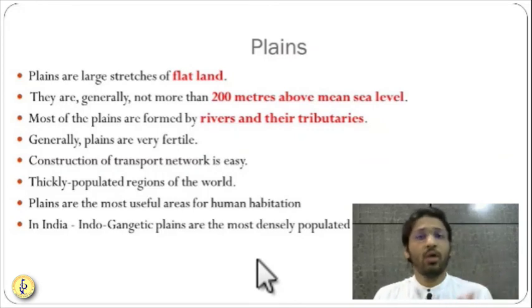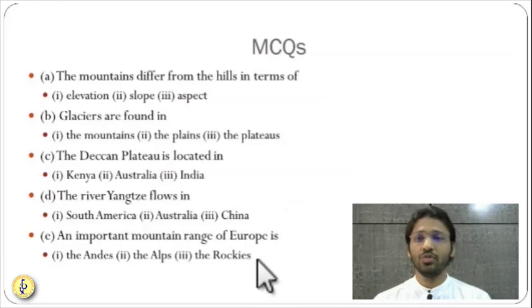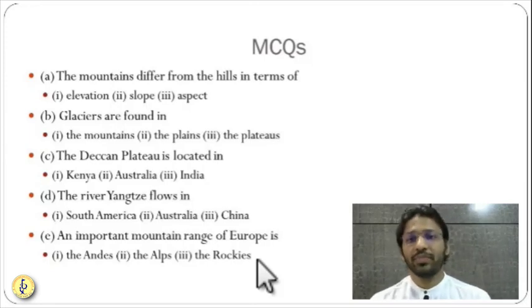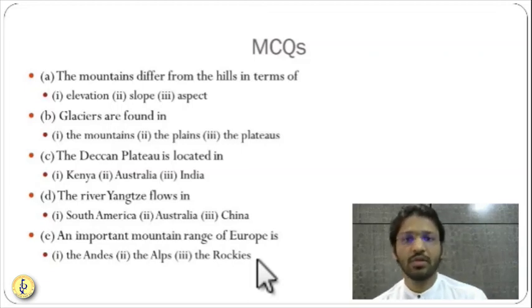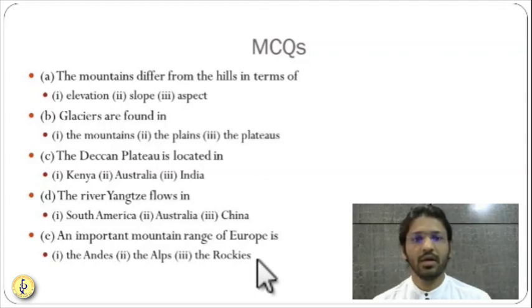There are so many details about mountains, plateaus, plains and types of landforms that we are going to see in the upcoming chapters. Based on this chapter, we have MCQs. First question: the mountains differ from hills in terms of what? We have seen it. Glaciers are found in which of the following? Very simple. Third, the Deccan Plateau is located in which country? Even a first standard child will tell the answer. The river Yangtze flows in which country? We know this. The important mountain range of Europe? That we have also seen.